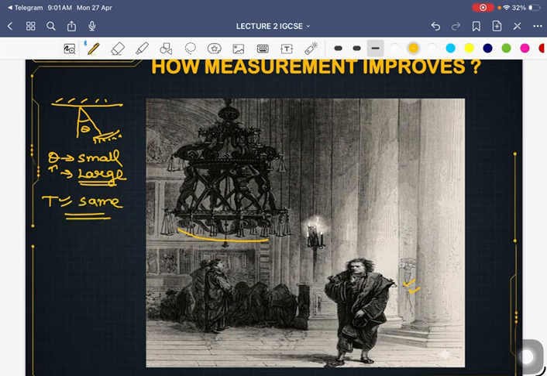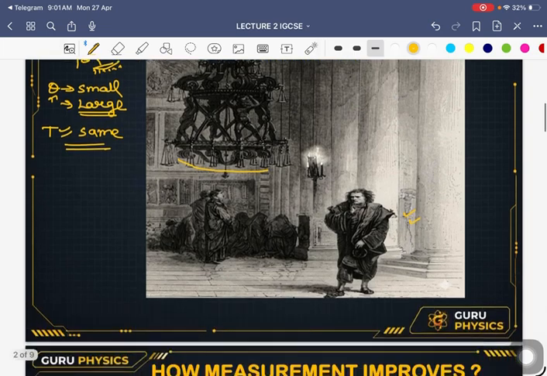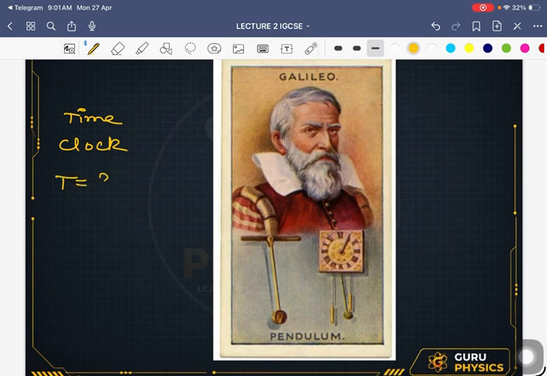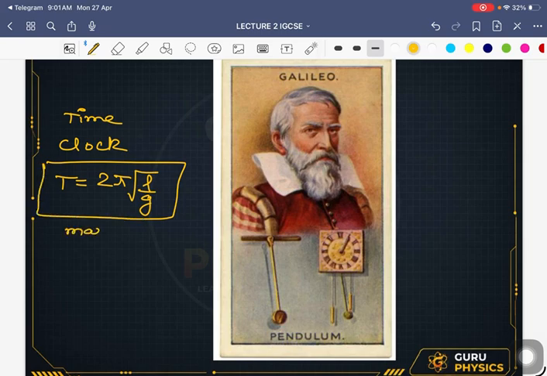Based on this, he invented many things. He basically invented a pendulum clock, a time clock, and we will understand that the time period of a simple pendulum like this is basically 2 pi under root L by g. So you can see that in this expression we do not have the mass.